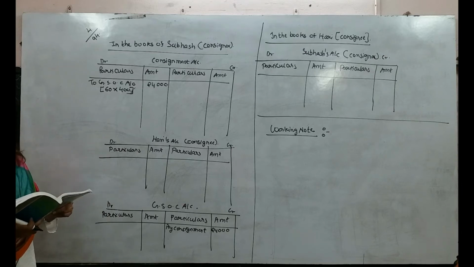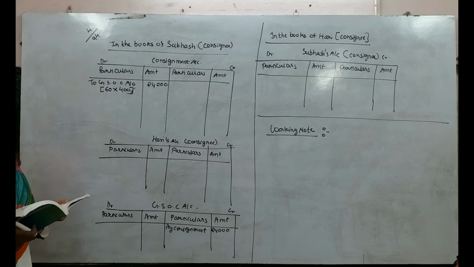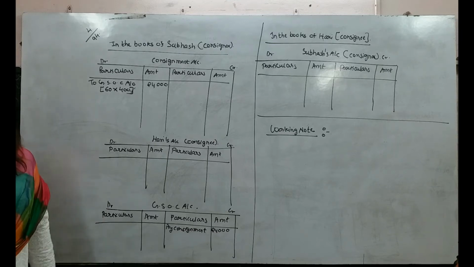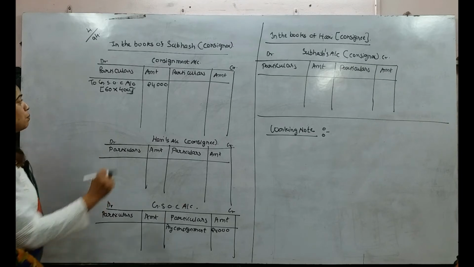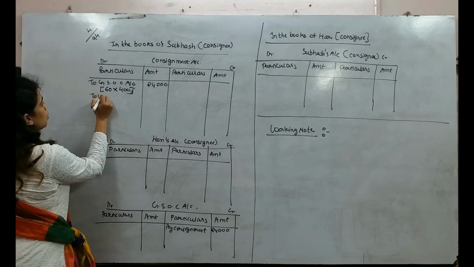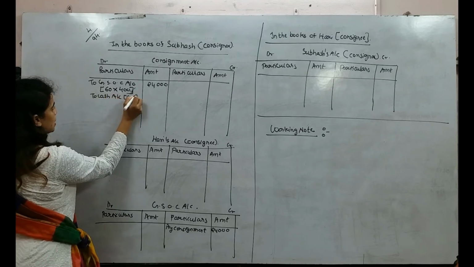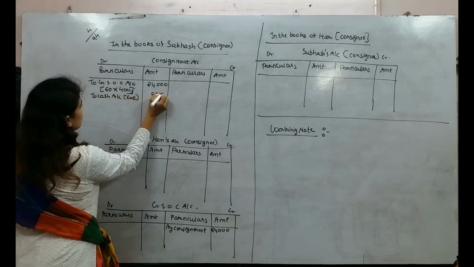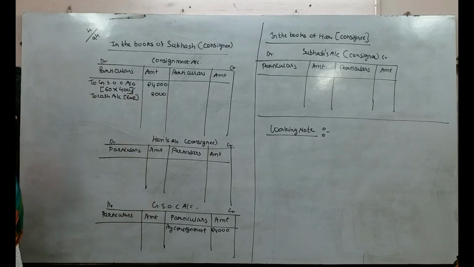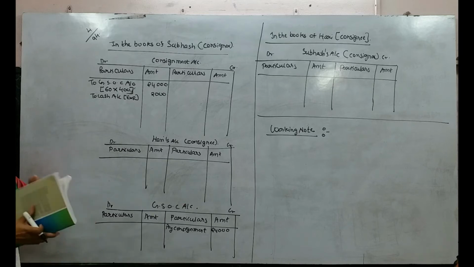Okay, now next what are they saying? See, they are saying that Subhash paid freight and insurance amounting to rupees 2,000. Subhash means we are spending 2,000. It is an expense. So here I will write to cash account in bracket expenses 2,000. Are we preparing ledger, cash ledger anywhere? No. So simultaneous effect will not appear.